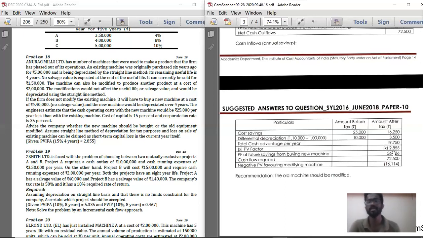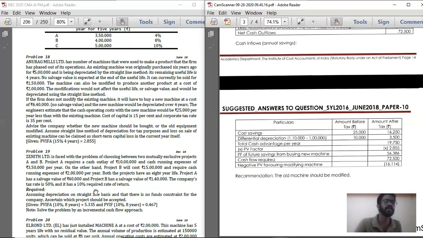19,750. In respect of the 19,750, record total cash advantage per year. That is the total cash inflow per year. Below that, record annuity factor, at the rate of 15% for 4 years.